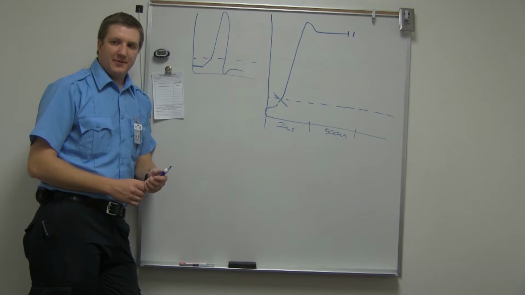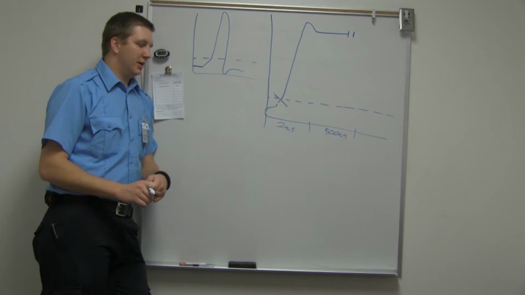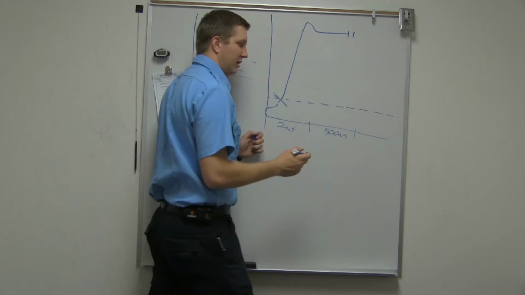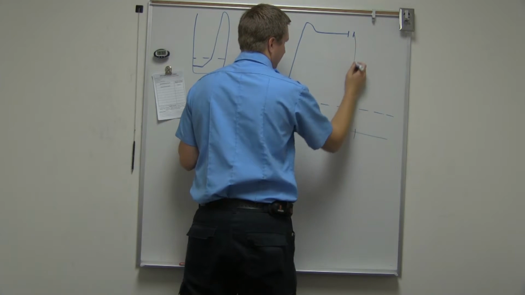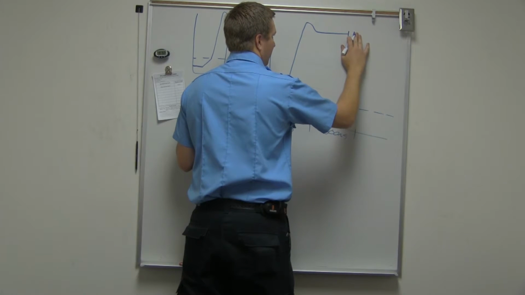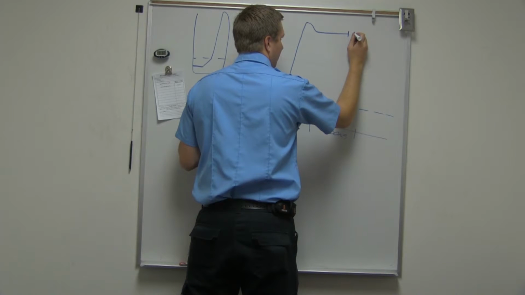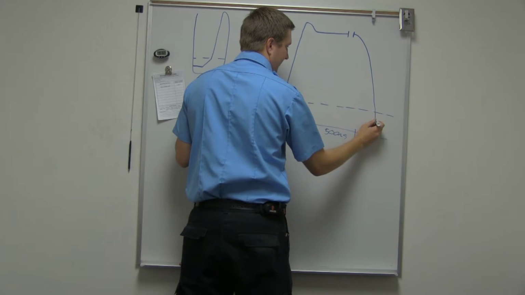Okay, and then what happens after the plateau? Calcium channels close. Good, so potassium's still open, and those calcium channels are still slow, so they start closing. If they closed right away, we'd just get a straight drop down, right? But they're still kind of slow, so they're starting to close, and then finally they close and we get a much faster drop.